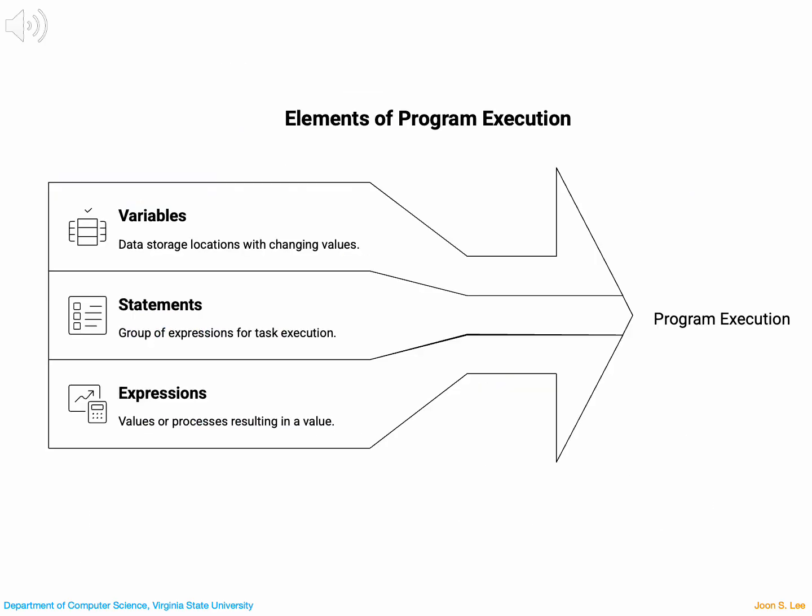Let's connect three core concepts in programming: variables, statements, and expressions. A variable is linked to a memory location in the computer. Its value can change as the program runs. A statement is a complete instruction, something you design to perform a task or action. For example, assigning a value to a variable is a statement. An expression is anything that results in a value. It could be as simple as the number 5 or as complex as x plus y times 2. Every expression, when executed, ends up producing a value. Together, variables store the data, expressions produce values, and statements use both to make the program actually do something.